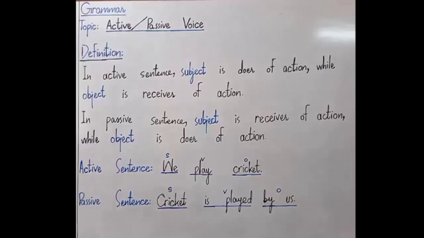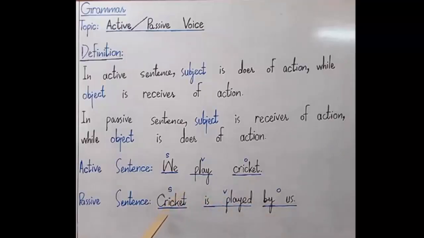It has been exemplified here on the board before you. In an active sentence, we play cricket. We is the subject, play is the verb, and cricket is the object. So the doer of an action in this sentence is we, and the thing acted upon is cricket, hence it is the object. But when we convert the sentence into a passive sentence, you can see here, cricket is played by us.